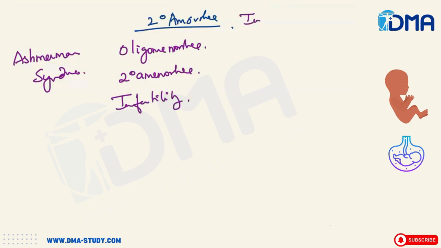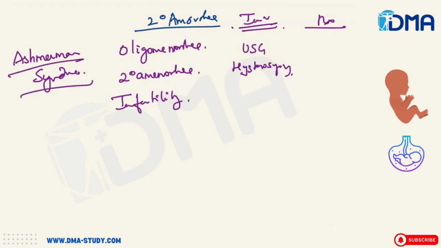Then investigations, you have ultrasound and hysteroscopy. And how do we treat it? What is the problem here in Asherman syndrome? The problem is the adhesions that happen inside the uterus. That is why you do a hysteroscopy to find out the problem. So the treatment is adhesiolysis.